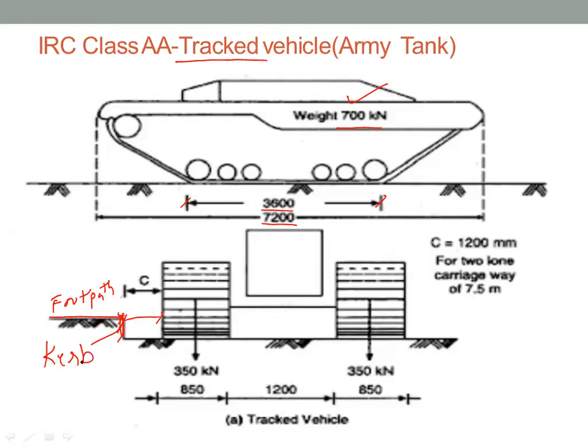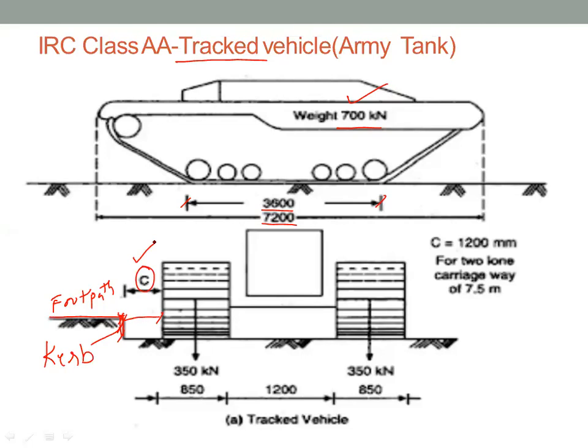This will be called as curb. So from the face of the curb to the face of the wheel, that distance depends on the carriageway length. Based upon that, we can decide this C value. For that, we have the table. That table we understood in the previous class, and we are trying to understand it in this class also.